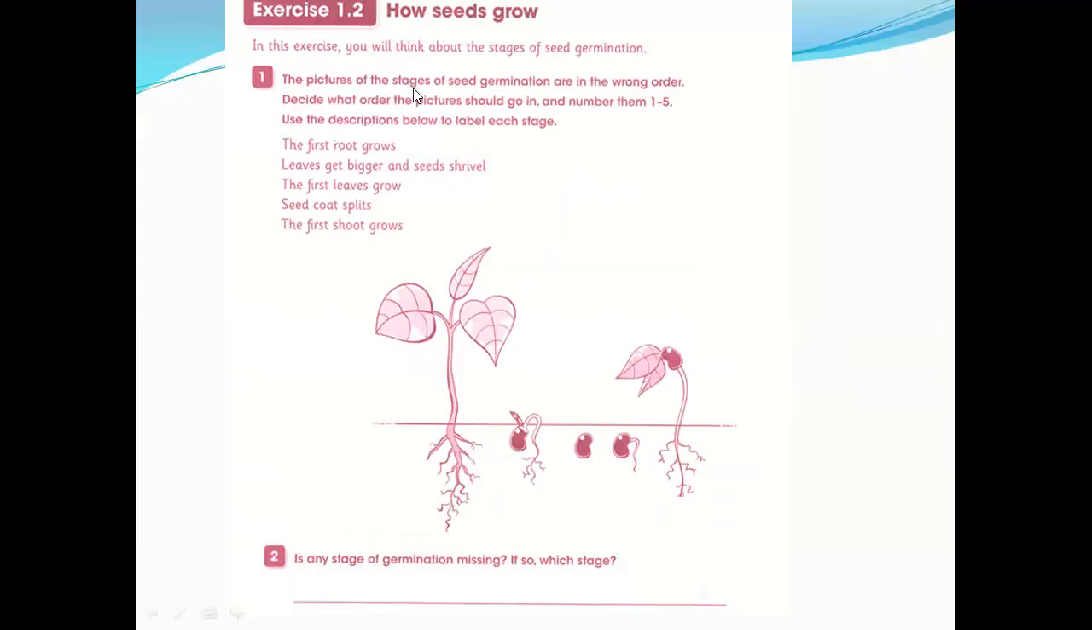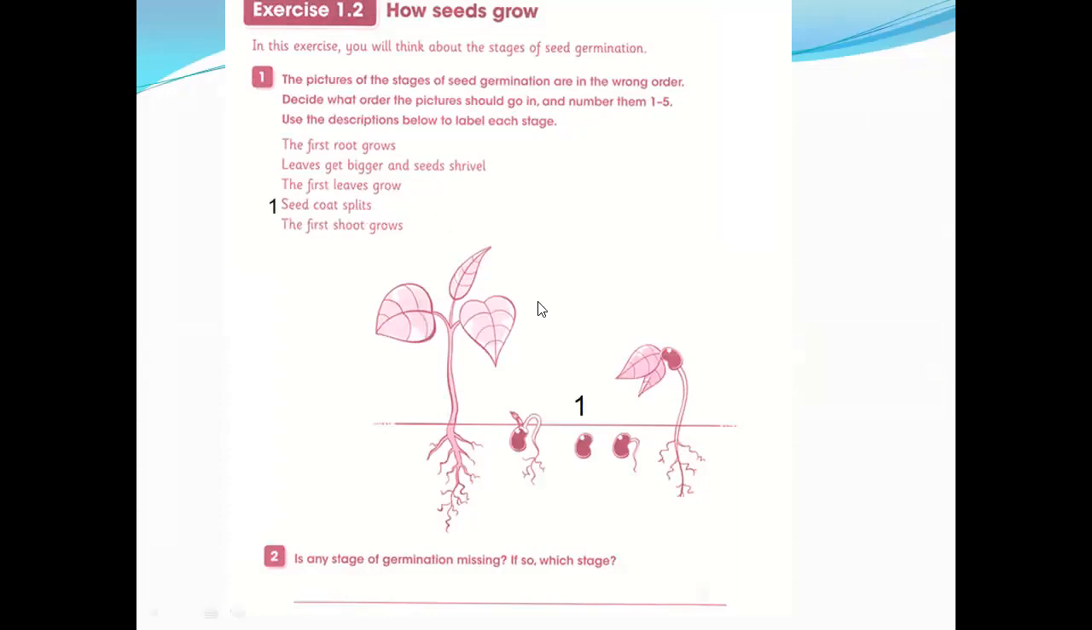So the pictures of the stages of seed germination are in the wrong order. Decide what order the pictures should go in and number them 1 to 5. Use the description below to label each stage. Let's start from here. First of all, the first step, the seed coat splits open.